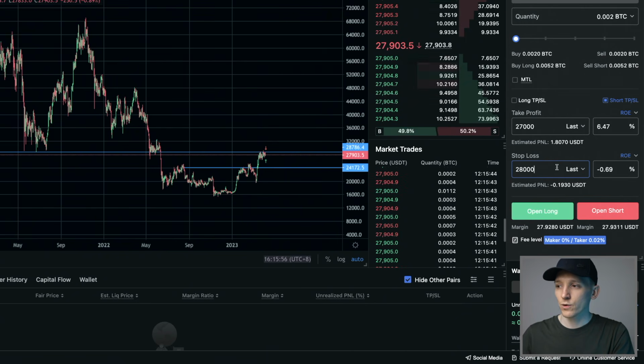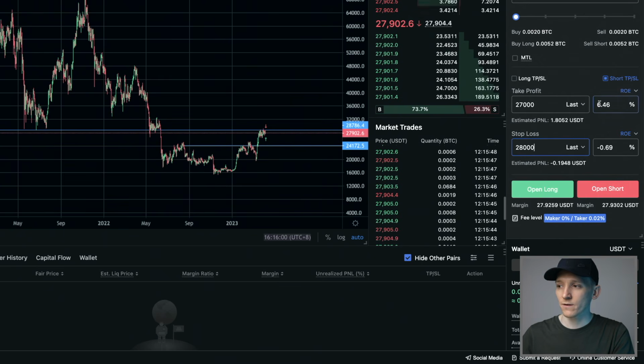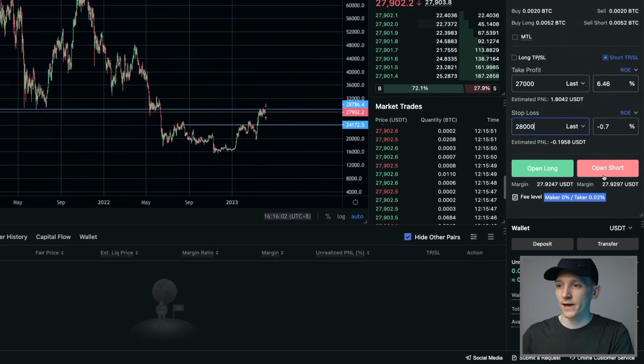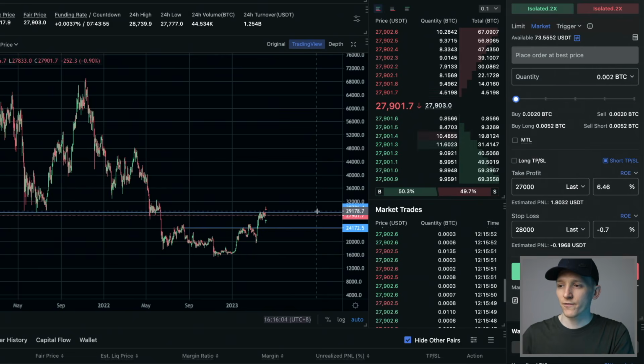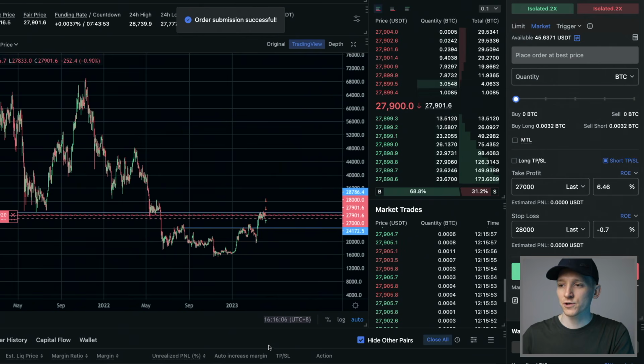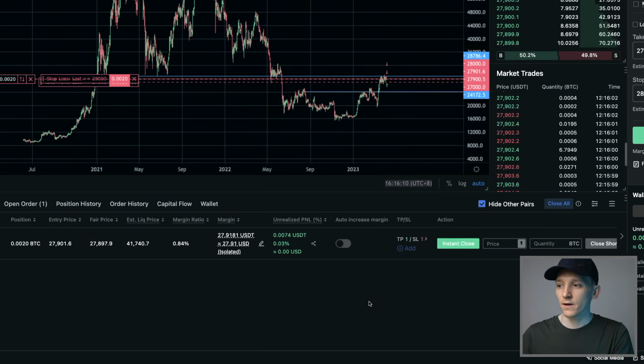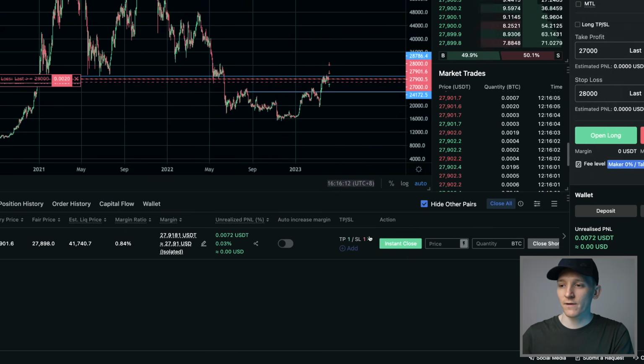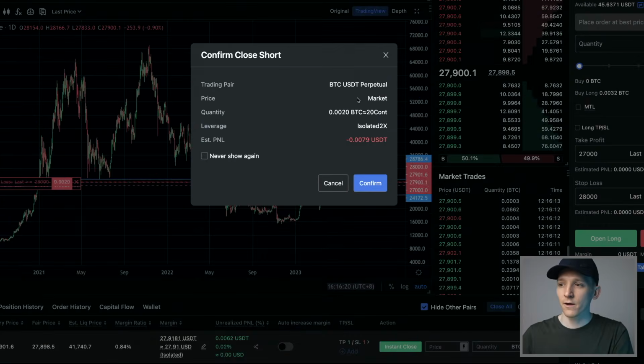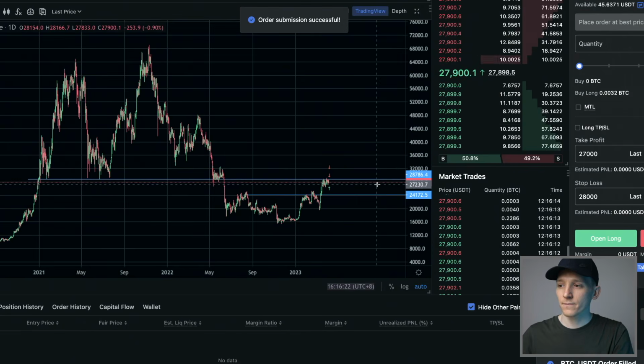That would be a small loss for us, and 27,000 the take profit, which would be an ROI of 6% here. So we're going to open that short, press confirm, and it's exactly the same here. You now have a short position in the market, and you see all the details here. You can change the take profit and stop loss as before, but you can instantly close this. So again, the take profit is just taking profits lower and a stop loss higher. Going to instantly close that, confirm, and then that's gone.